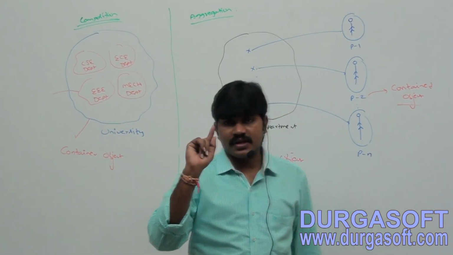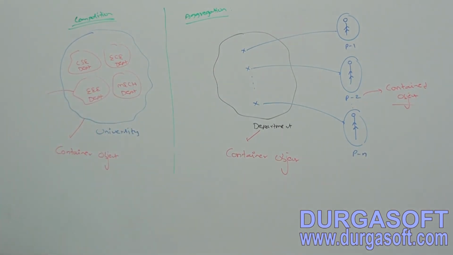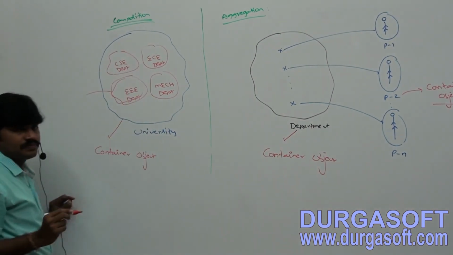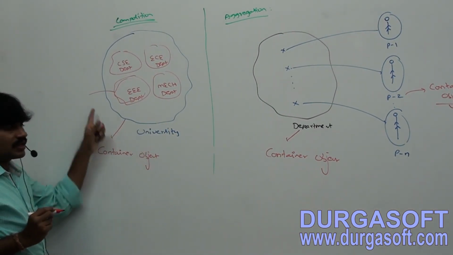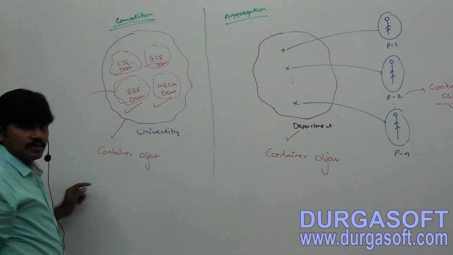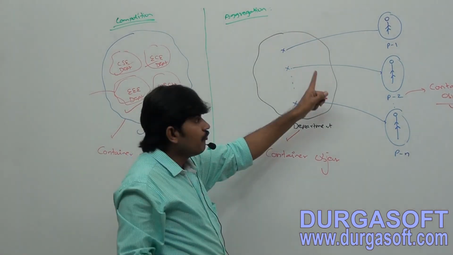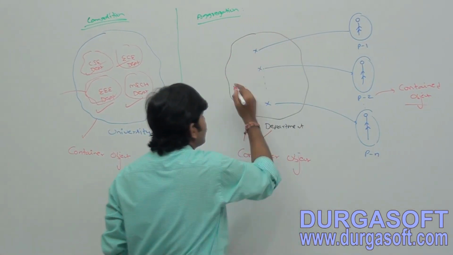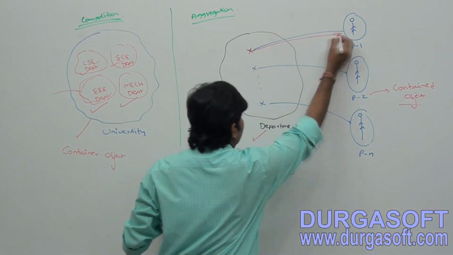Second point, take a bit special care. Analogy: in composition, the contained objects are directly there within the container. But in aggregation, the container object just holds the reference.